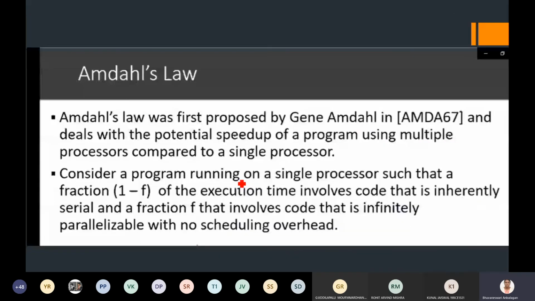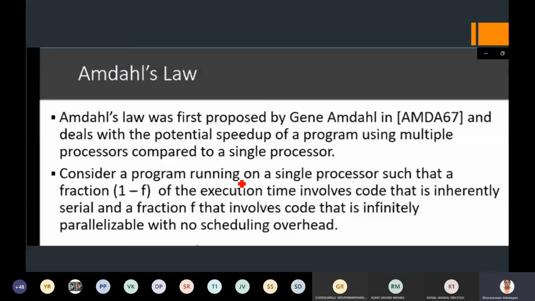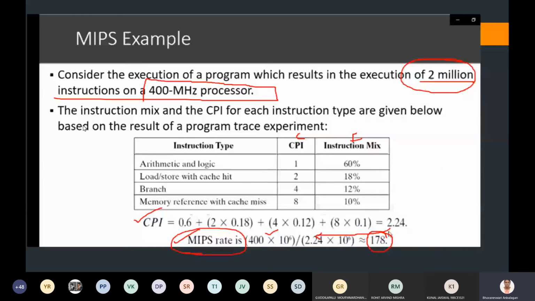Now coming to the concept of, wait, we have another concept, MFLOPS will be there. Wait a minute.